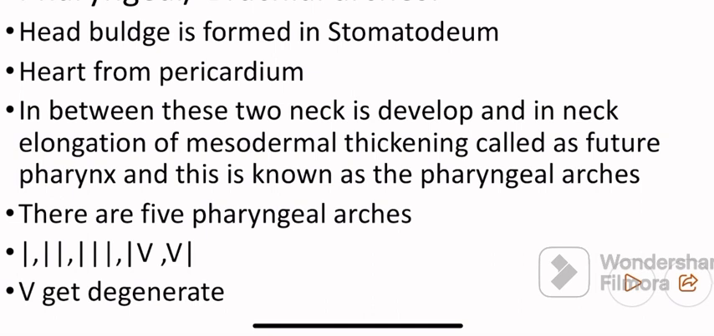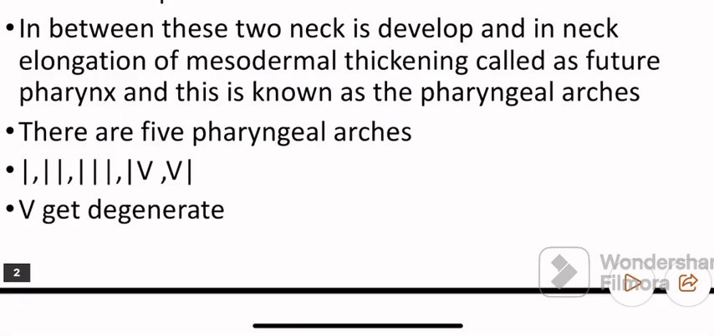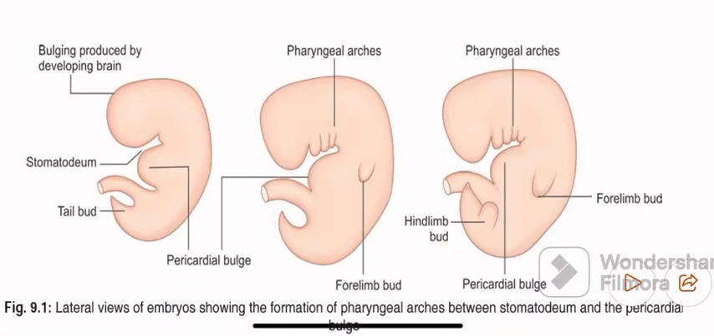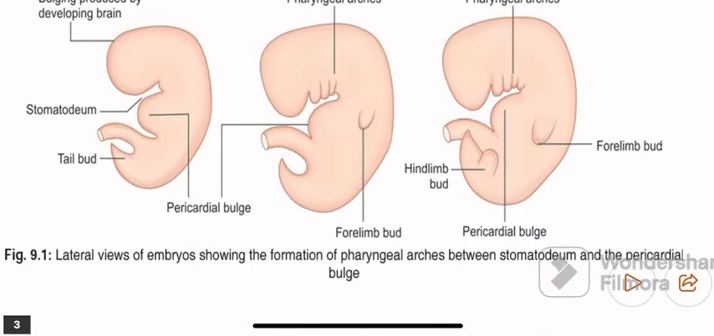You can see in the diagram, firstly there is the stomatodeum and pericardium, while in the second diagram you can see the pharyngeal arches clearly, and in the third there are fully developed pharyngeal arches.